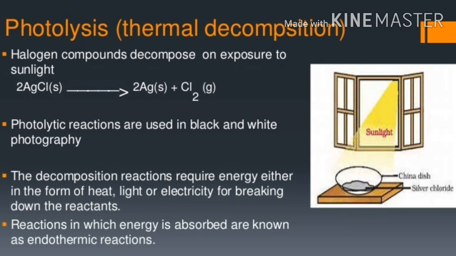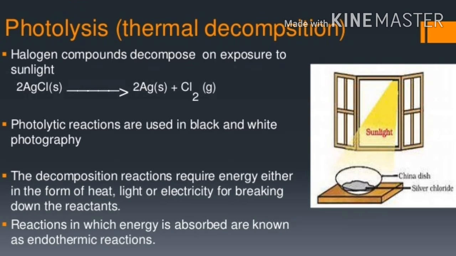Next, photochemical decomposition reaction. We will see that white silver chloride turns grey in sunlight. This is due to the decomposition of silver chloride into silver and chlorine by light. Silver chloride decomposes to give silver and chlorine in the presence of sunlight.